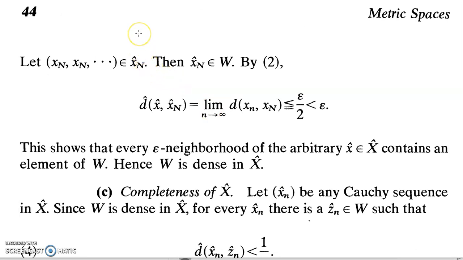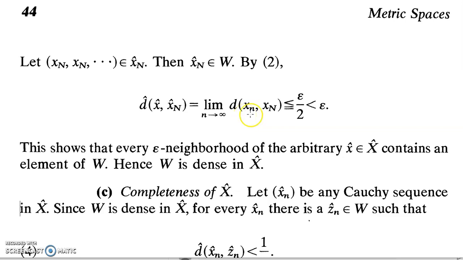Now, associated with that term x capital N, we take the sequence xN, xN, xN, xN. Then this sequence converges to the number xN. Associated with that, we have an equivalence class xN cap. This is the limit of the constant sequence, and by the definition of W, for every point xN in capital X, the constant sequence belongs to W. So the equivalence class xN cap is an element in W.